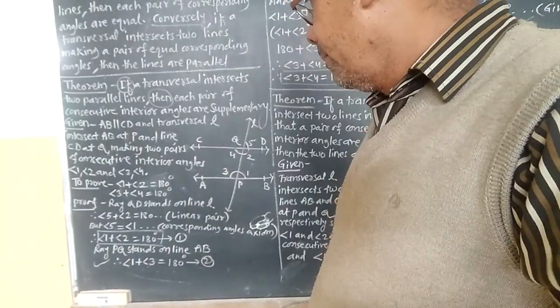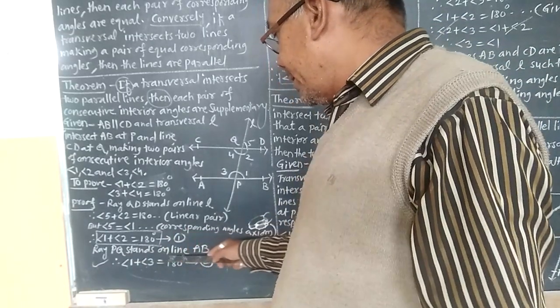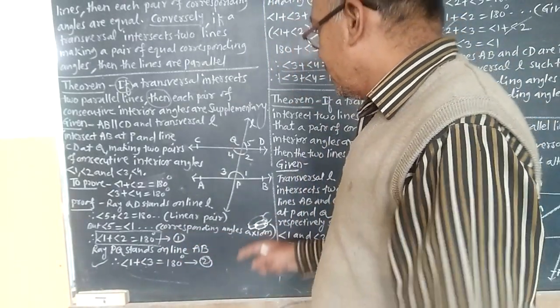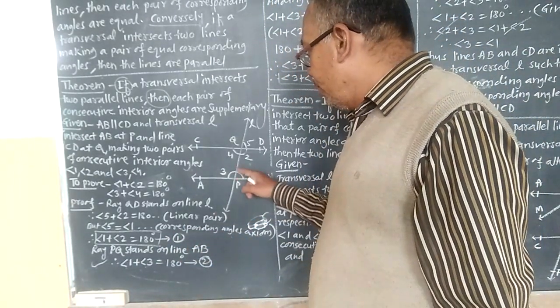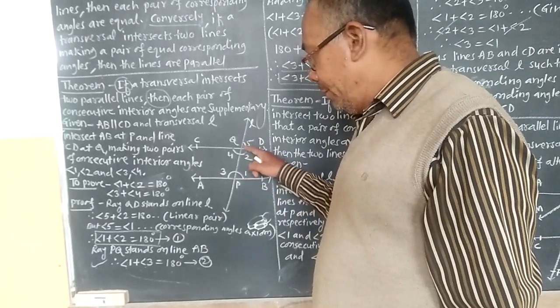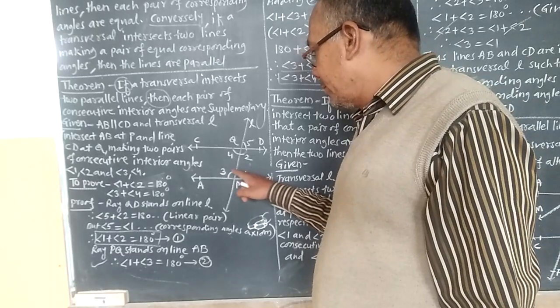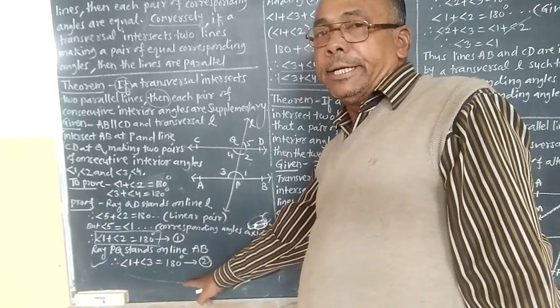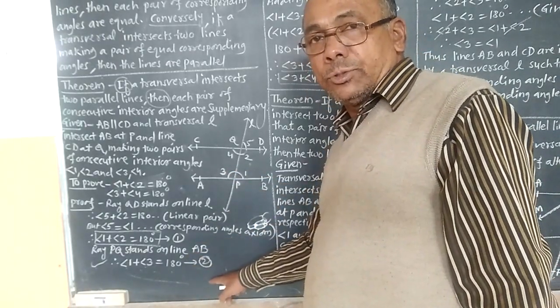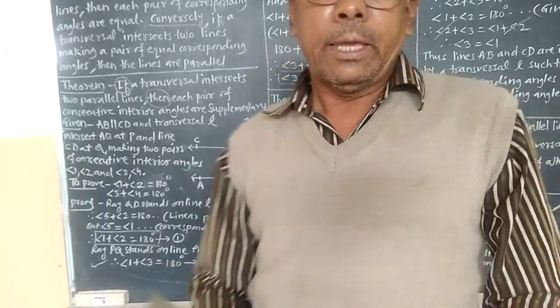Here ray PQ stands on line AB, and therefore angle 1 plus angle 3 is equal to 180 degrees because they are also a linear pair of angles.